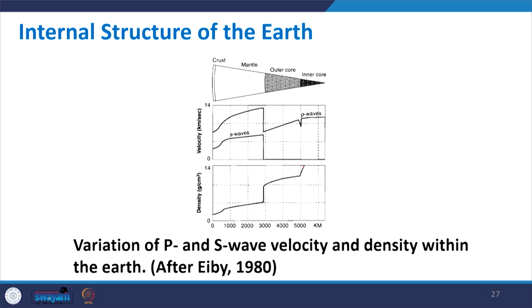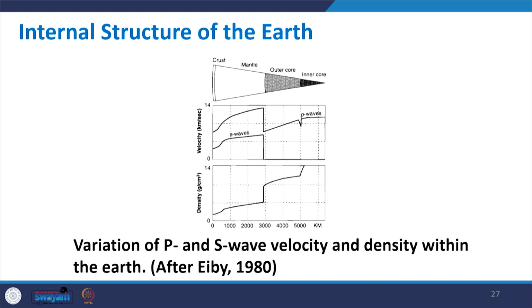This is reflected in the density graph. You could see the density is highest here, and then it starts decreasing, and then all of a sudden it decreases again, and then decreases again here. So, continuously the density is decreasing.